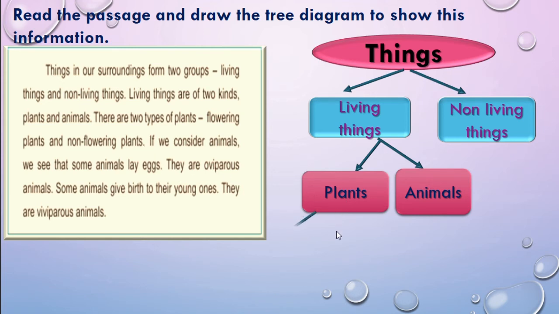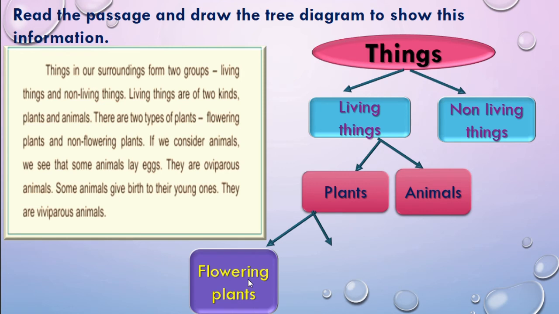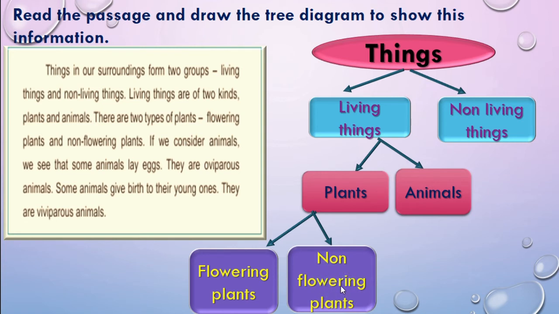So here also we will draw two arrows. Here we will write flowering plants. The plants on which we can see flowers are called flowering plants, and the plants that do not give flowers are called non-flowering plants.